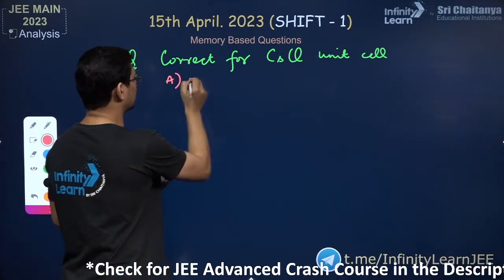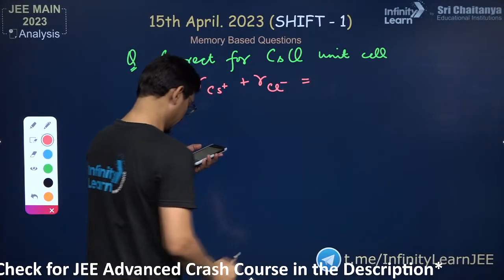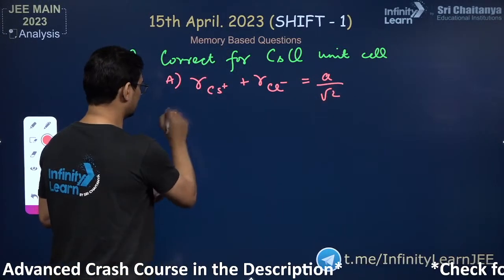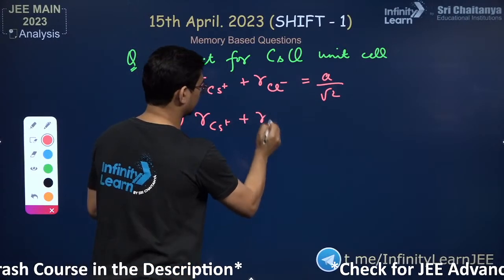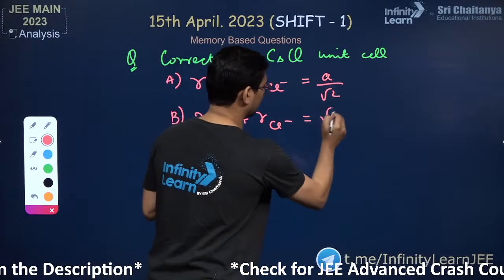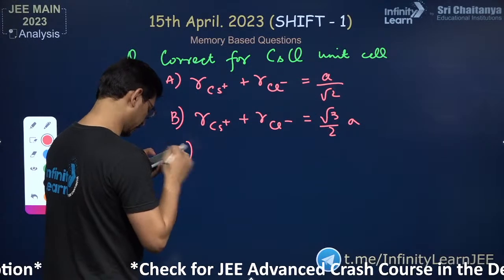So one option is radius of cesium plus radius of chloride is a by root 2? Then radius of cesium plus radius of chloride, is it root 3 by 2 a, ठीक है,